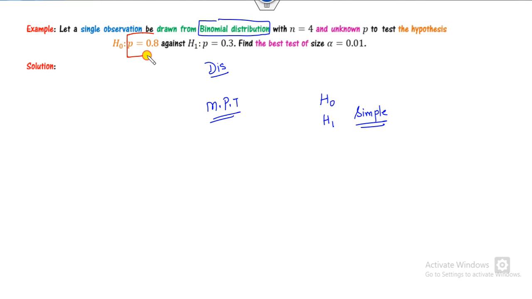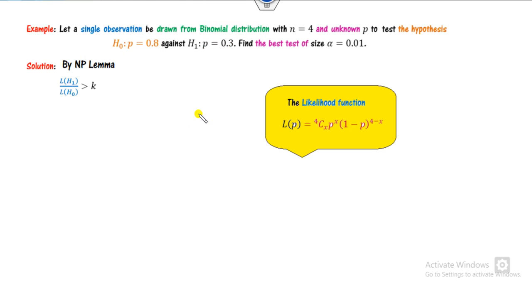So you can see H0 is simple. What is H1? Again, it's in equality form, so that's also simple. So we can apply the most powerful test. Firstly, it's a single observation. So what is the likelihood function? This is the product over i from 1 to 1 of the PDF. What is the PDF of the binomial distribution with n and p?